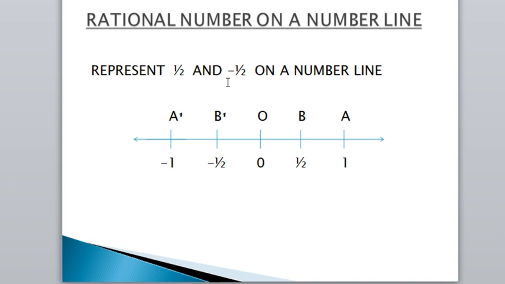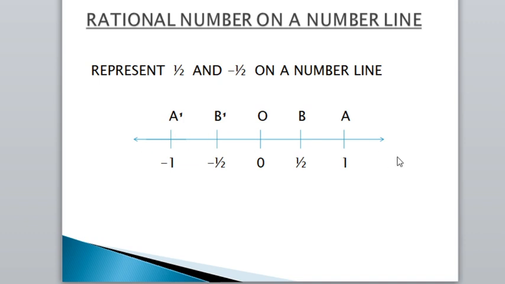Then rational numbers on a number line. Now how to represent rational numbers on a number line? Represent 1 by 2 and minus 1 by 2 on a number line. Here we have to represent two rational numbers, one positive and another negative.